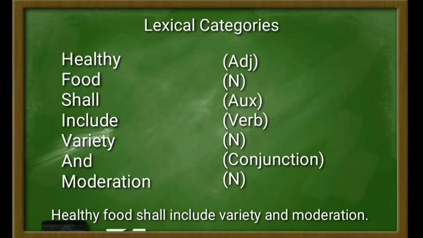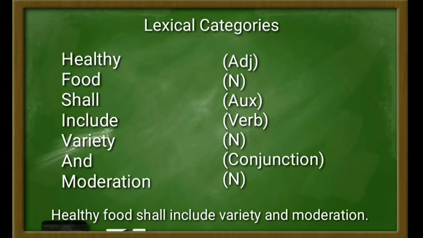It can be proven by morphological frame, for example foods, food plus suffix s. It has a form of noun plus plural morpheme. And then it can also be proven by syntactical frame, such as "some foods", that consists of determiner plus noun. And then the word shall here works as an auxiliary, and it is a closed category, and it can be proven by syntactical frame. For example, "I shall go", that consists of noun phrase plus auxiliary plus verb phrase.